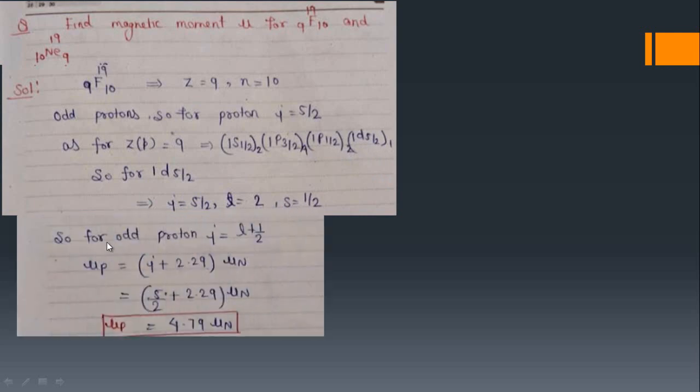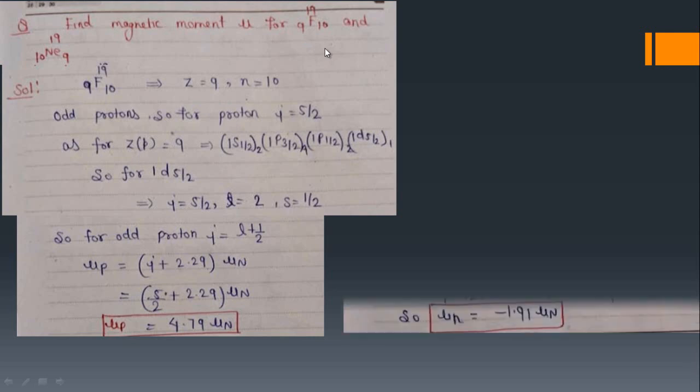So what is the condition? The condition is J equals L plus half. J is 5 by 2, L is 2, so this condition is satisfied. In this case we will take the formula of magnetic moment due to the odd proton, that will be mu p. And what is the formula? J plus 2.29 mu n, the nuclear magneton, and J is 5 by 2, so we can solve. So the magnetic moment mu will be 4.79 mu n for this 9F19.